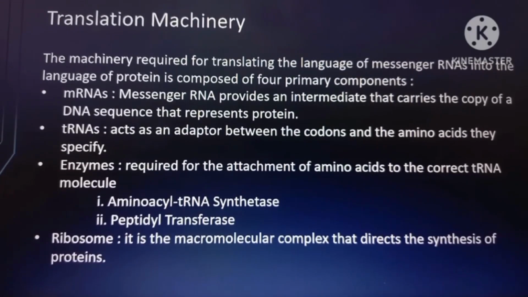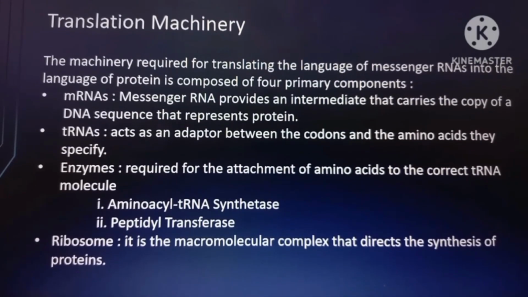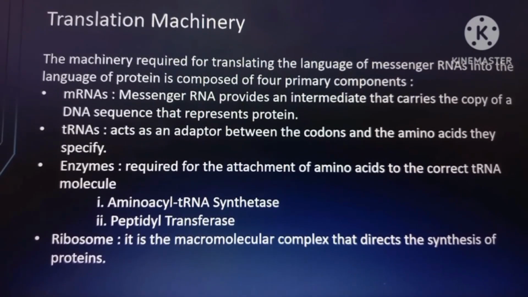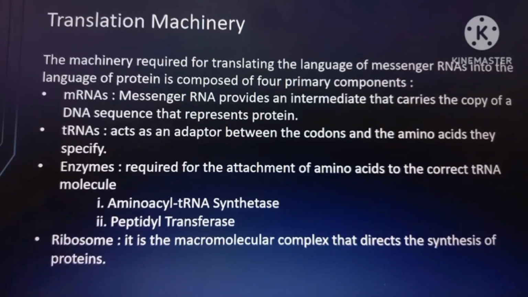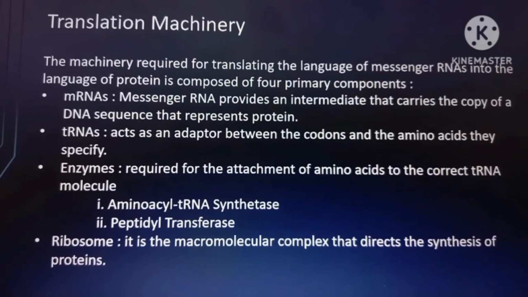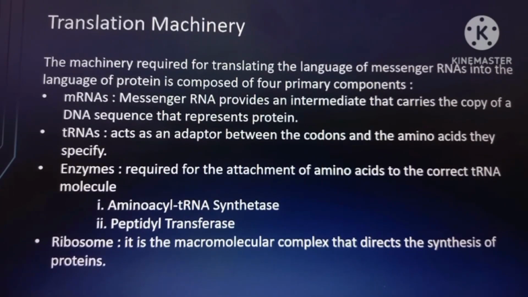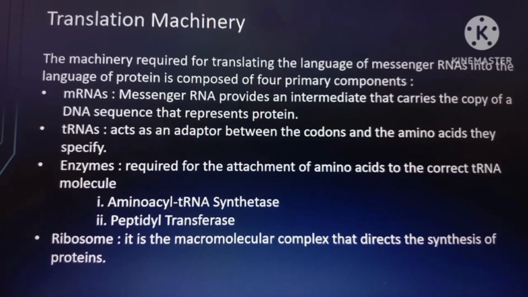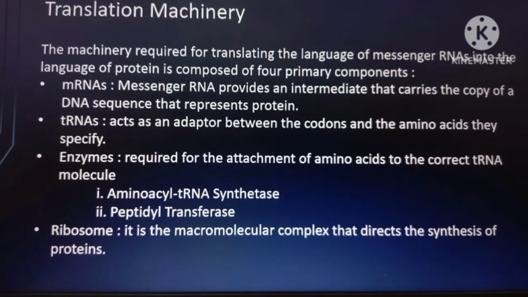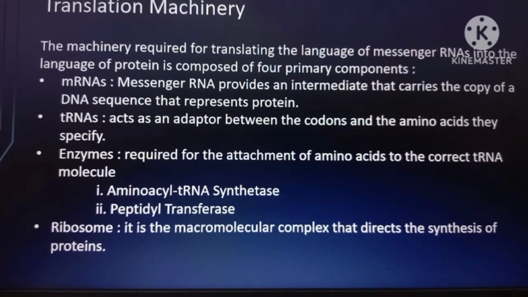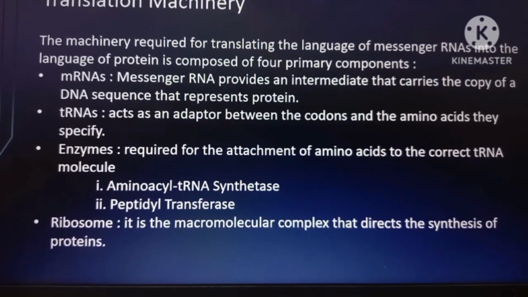Next, the tRNAs. It acts as an adapter between the codons and the amino acids they specify. So, the transfer RNA is an adapter between the genetic instruction written in the nucleic acid sequences and the protein product encoded in the genes. And next, the enzymes. They are required for the attachment of amino acids to the correct tRNA molecule. So, meaning, they are needed for the attachment of amino acids to the correct tRNA molecule.